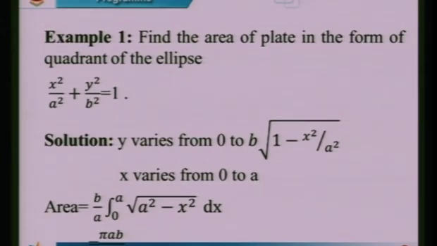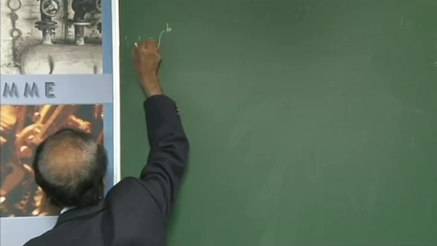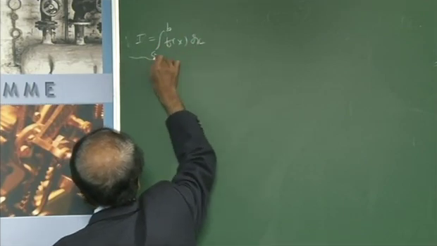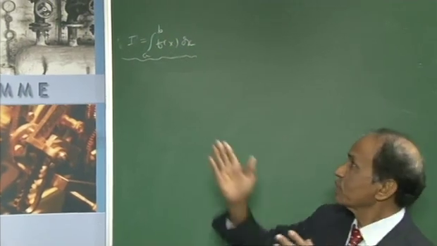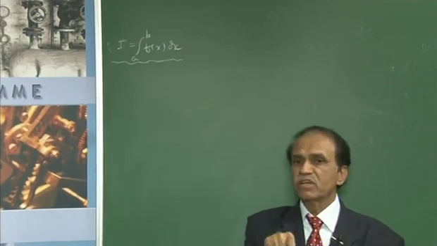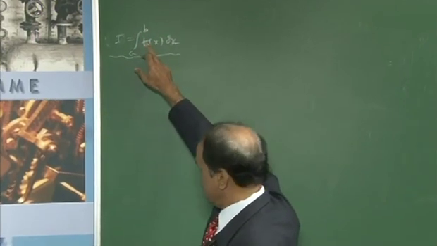Even in single integration, the basic meaning of integration, what all we considered so far: A equal to, in the case of single integration, that is area, otherwise you can call it I equal to integral from a to b of f(x) dx. Basically what exactly do you mean by this? This is an integration symbol according to mathematics, but this conveys the meaning, find the area of the curve.